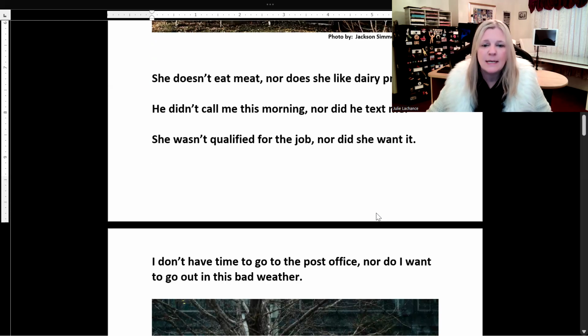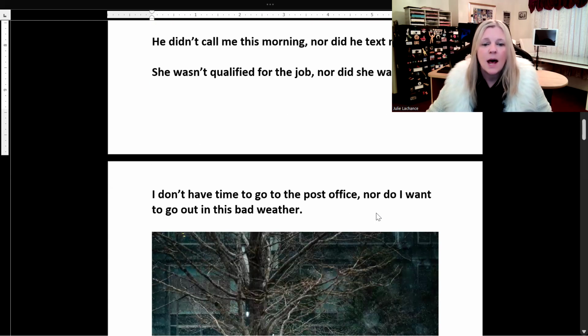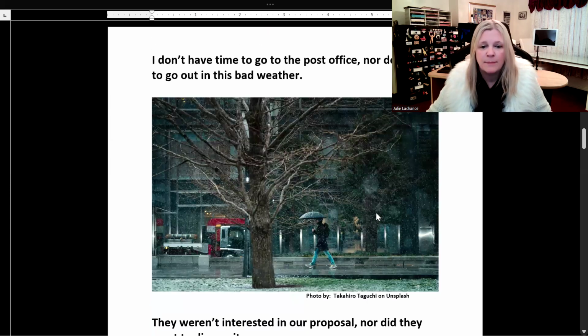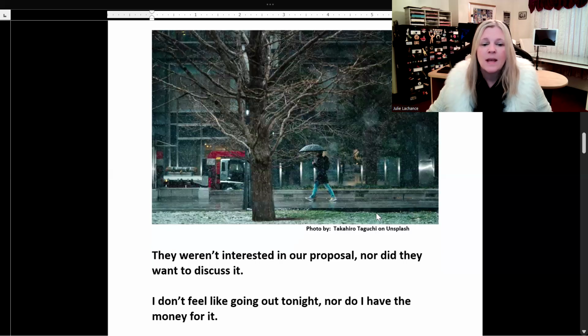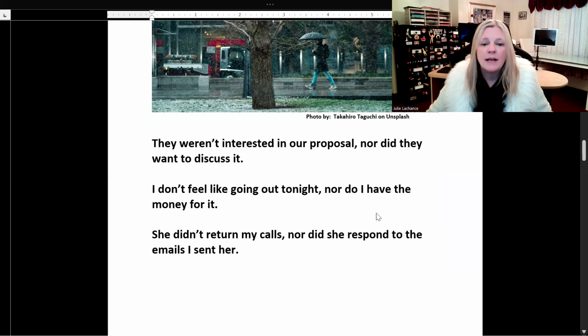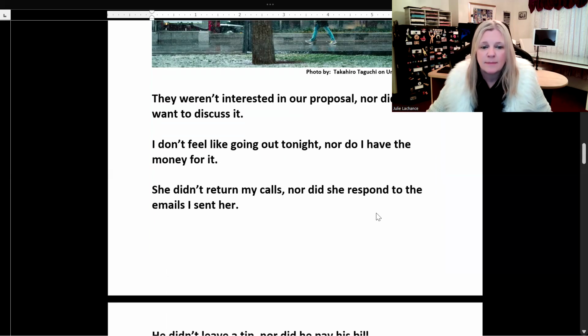Two separate ideas. I don't have time to go to the post office, nor do I want to go out in this bad weather. Bad weather. They weren't interested in our proposal, nor did they want to discuss it. I don't feel like going out tonight, nor do I have the money for it.